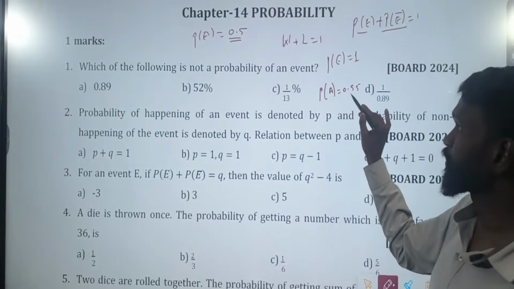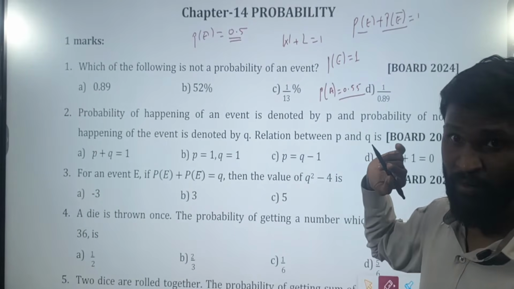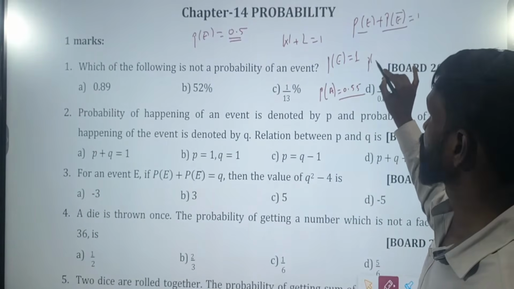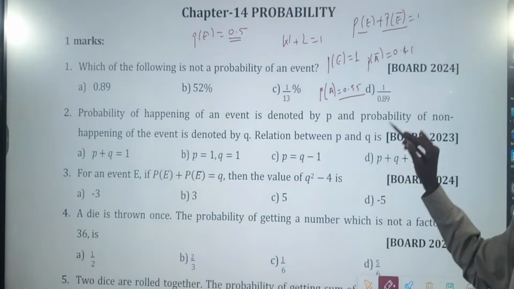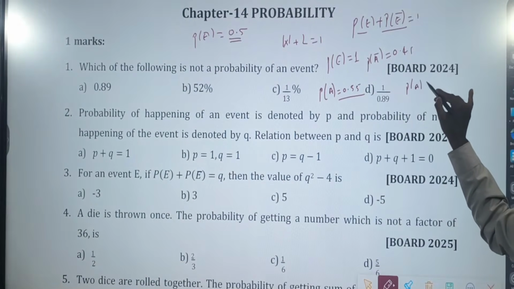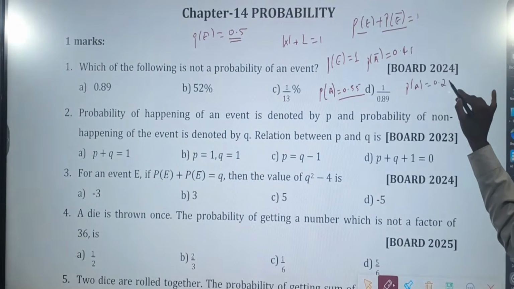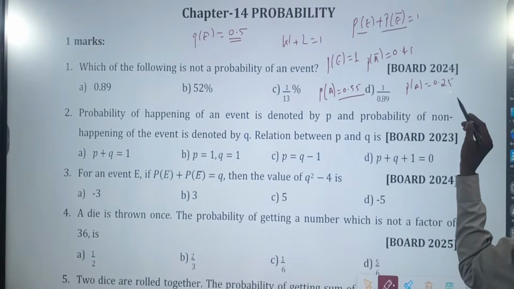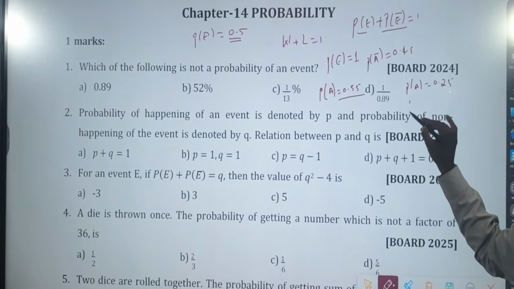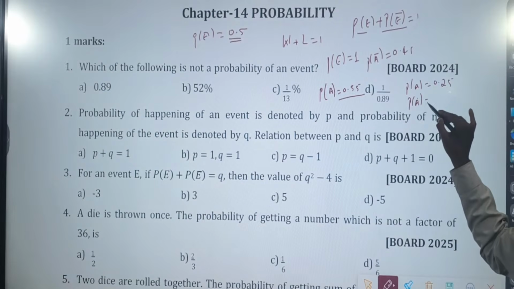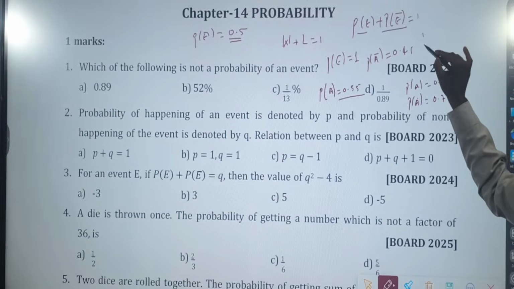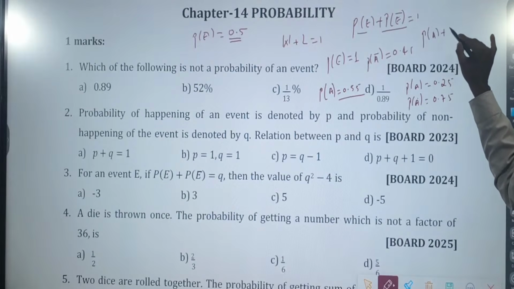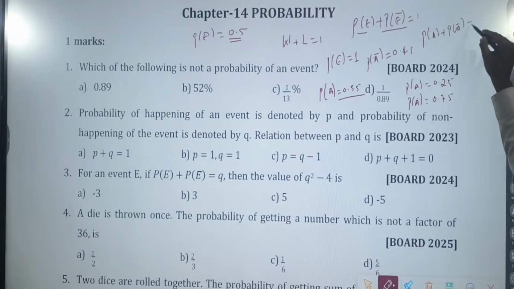What is the probability that you have not prepared? 0.45. The probability that it will rain today is 0.25. What is the probability that it won't rain today? 0.75. Because as I told you, the probability of winning plus probability of losing should always be equal to 1.